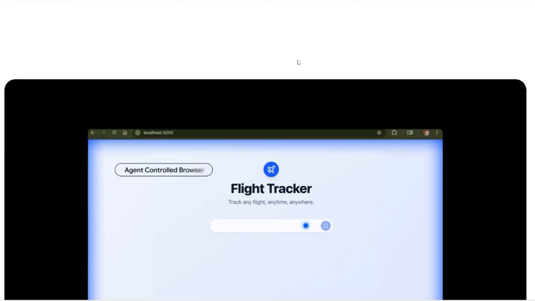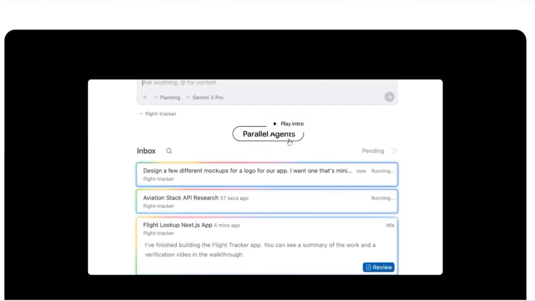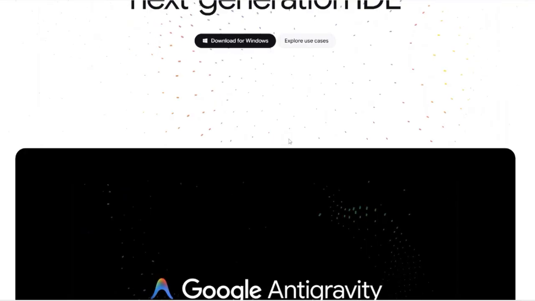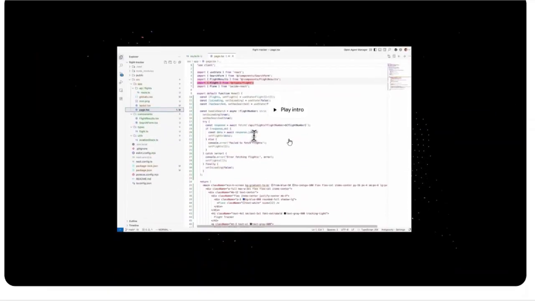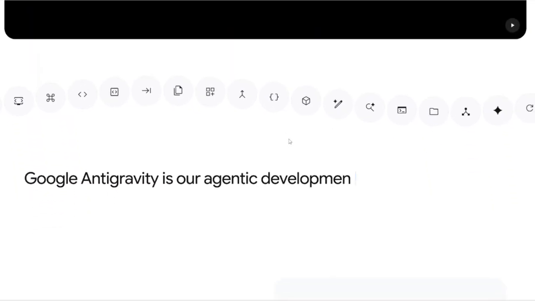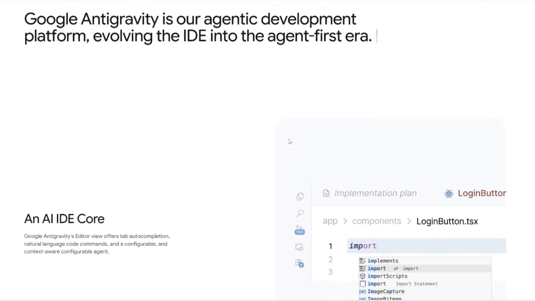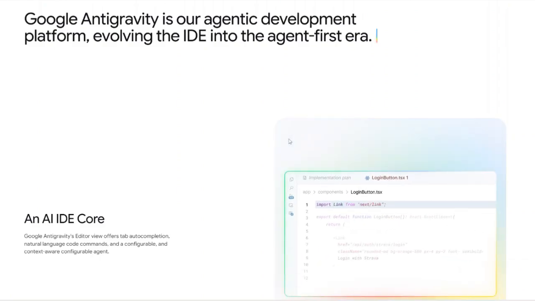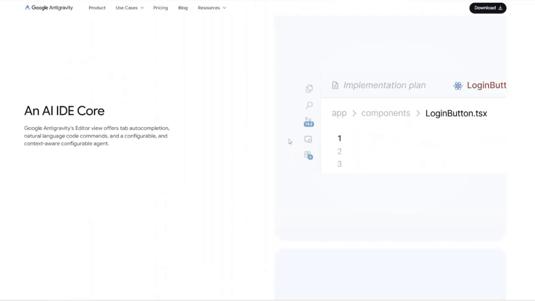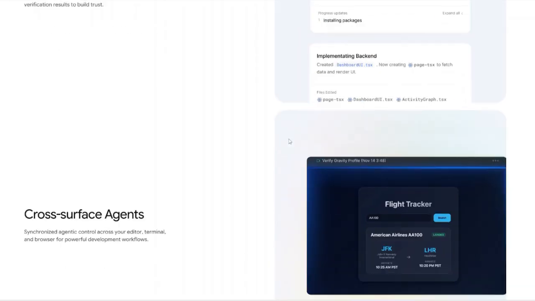Lastly, there's Anti-Gravity. It's among the newest and most ambitious tools. Instead of being a simple assistant or editor, Anti-Gravity is designed from the ground up as an agent-first IDE. In Anti-Gravity, AI agents are autonomous actors. They don't just suggest code, they plan, execute, test, and report back their progress as structured outputs such as task lists, screenshots, or recordings that you can verify independently. This is cutting edge, and it positions Anti-Gravity as not just a tool that you use, but a system that can execute engineering goals, almost like delegating to a team of AI developers.